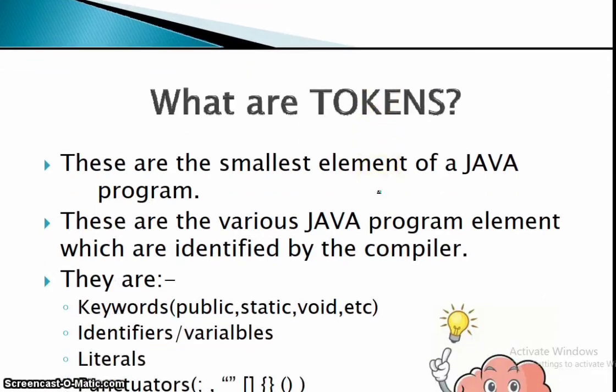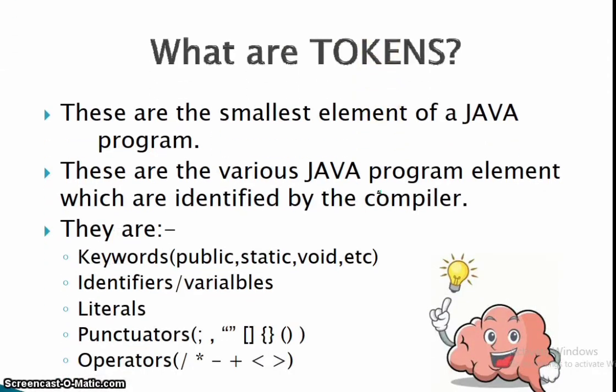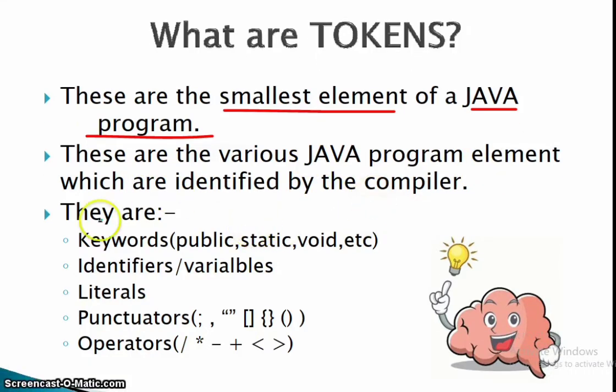Now let us talk about tokens. What are tokens? These are the smallest elements of a Java program. It means that these are the smallest parts or elements through which a Java program is written. These are the various Java program elements which are identified by the compiler. These tokens may be any keywords, any variables or identifiers, any literals, any punctuators, any operators.